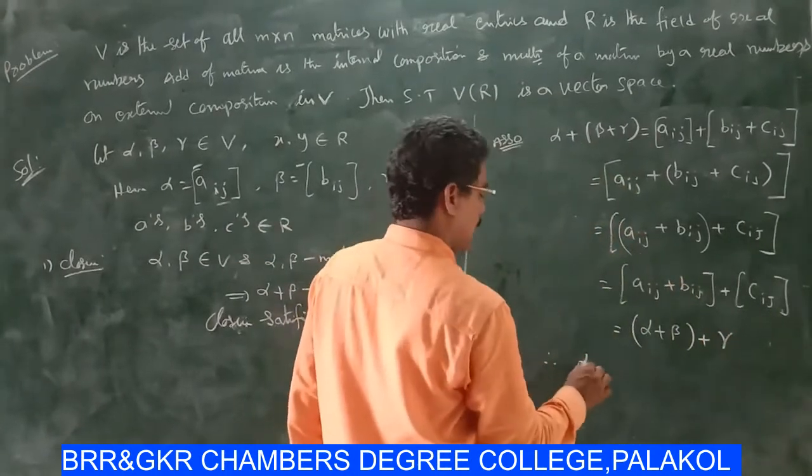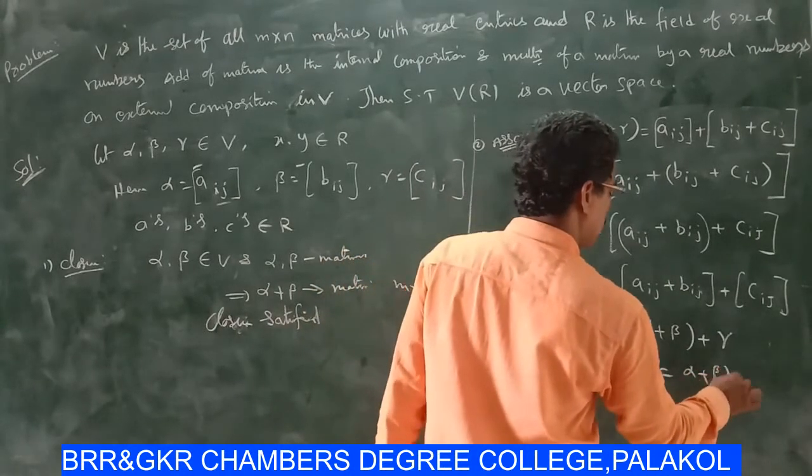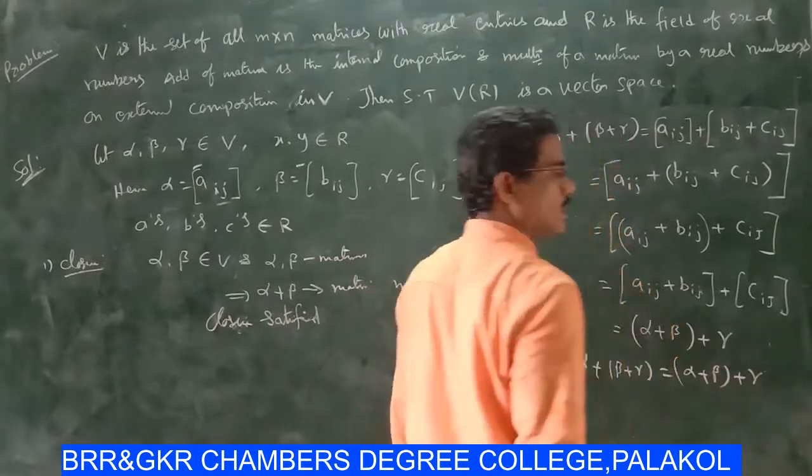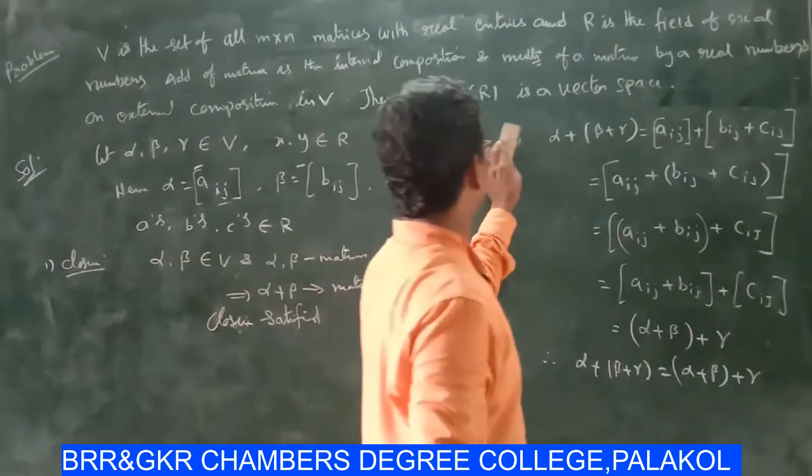Therefore, alpha plus beta plus gamma equal to alpha plus beta plus gamma. Then V is associative.